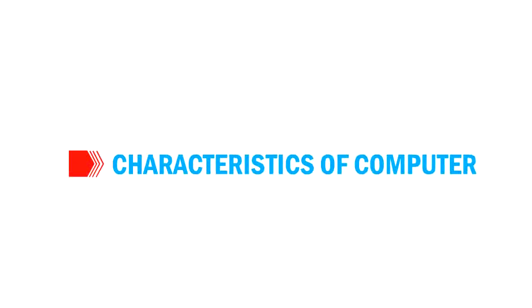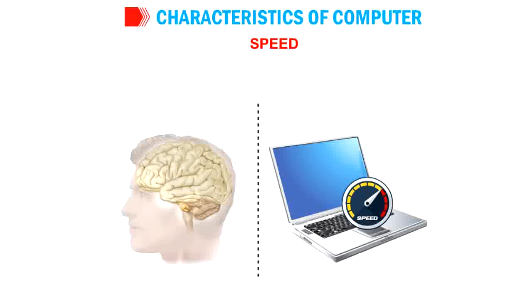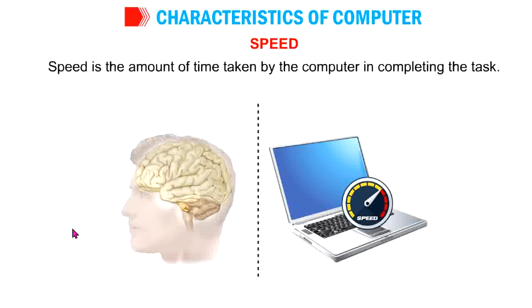As we learned before, the word computer is derived from the verb compute, which means to calculate. Now we will see the characteristics that make modern computers unique. The first is speed. Speed is the amount of time taken by the computer in completing the task. Computers can perform complex mathematical calculations as well as other operations at very high speed.